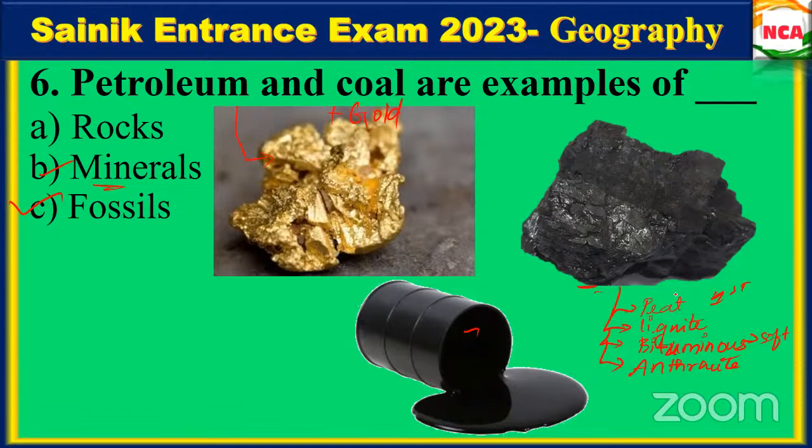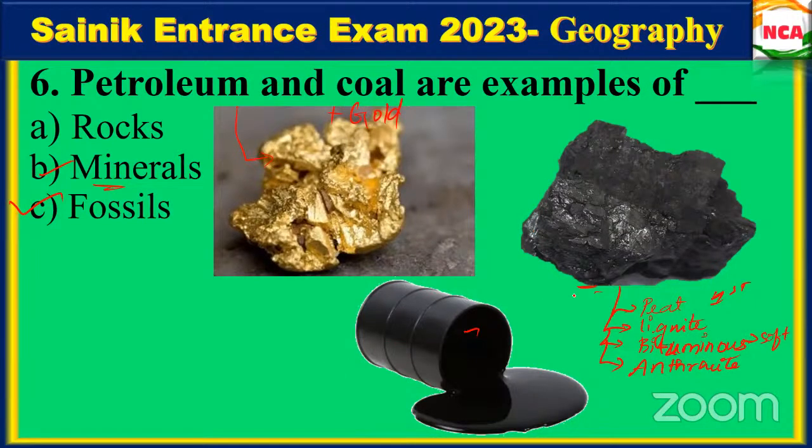It is formed due to high pressure and high temperature for a long period of time. It is not on a single day. It takes a long period of time. When the percentage of carbon increases among peat, lignite, bituminous and anthracite, hard coal will be formed.